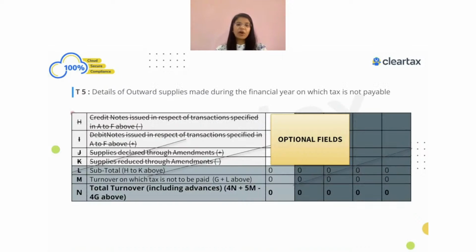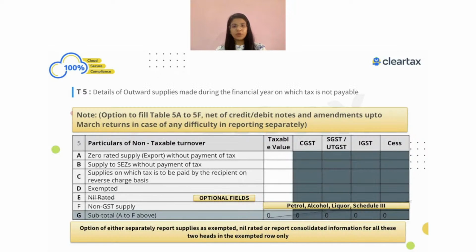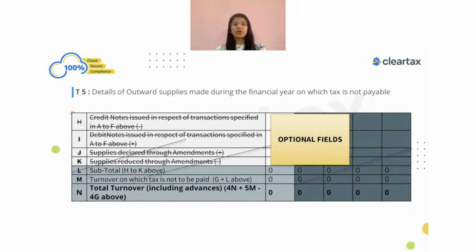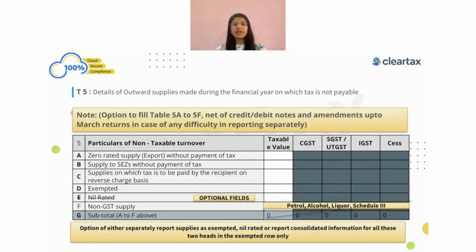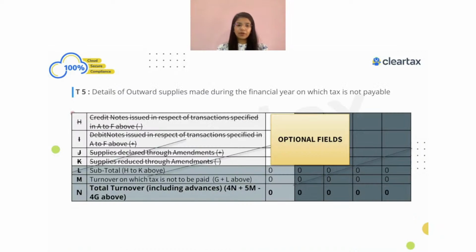And also when it comes to the information related to credit note in respect of, let's say, export without payment of IGST or SEZ, you can just show the net figure over here. It's not necessary that you show the credit note or debit note or amendment which was done in the same financial year separately. All this is optional in nature. You can just show the net figure here itself rather than showing all the breakdowns. So just to ease compliance, they're saying you don't have to show all the breakdown. So this is about table number 4 and 5.